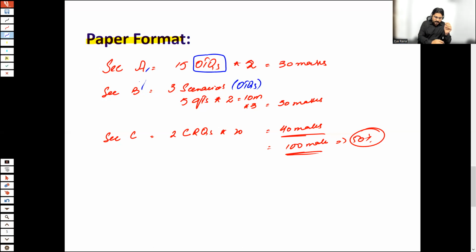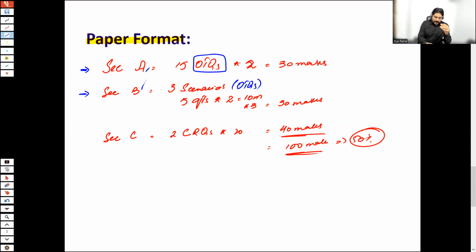And in section A, what are the areas which are tested? I cannot tell any area because any area of this syllabus is relevant and can be asked in section A. And the same thing for section B. There are no defined areas for section B as well. Any area of this syllabus can be tested in section B.